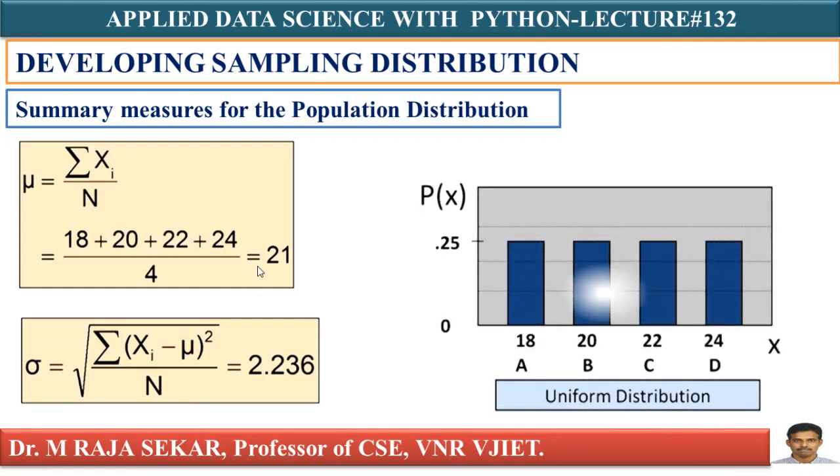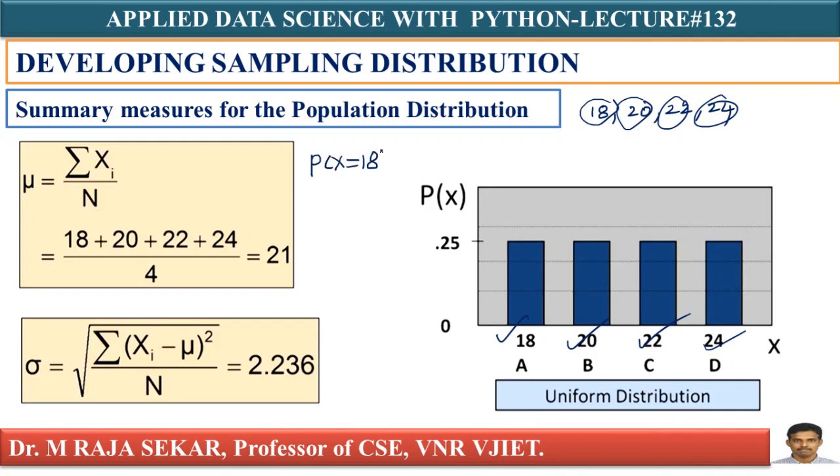Now, let me calculate probability of each member. What are the members of my population? 18, 20, 22, 24. How am I plotting this? I'm taking ages on the x-axis: 18 for A, 20 for B, 22 for C, 24 for D. Let me calculate probability for P of x equal to 18. How many favorable cases are there? One favorable case. How many total cases? 4. 1 by 4 means it is 0.25.